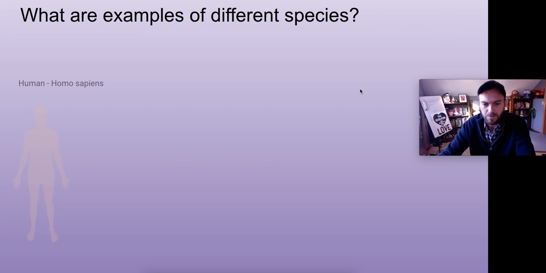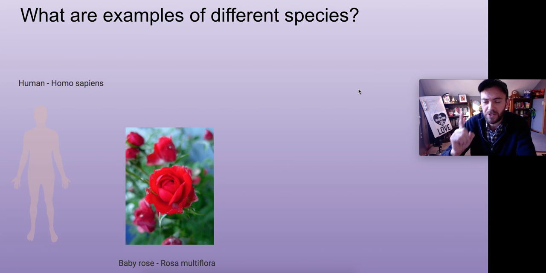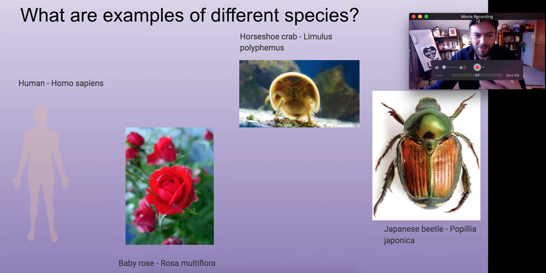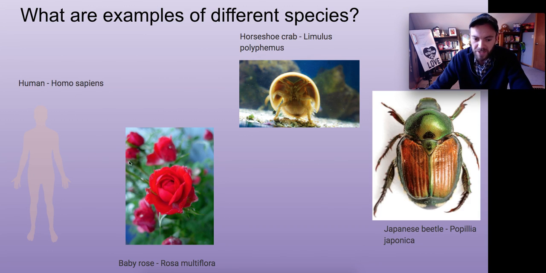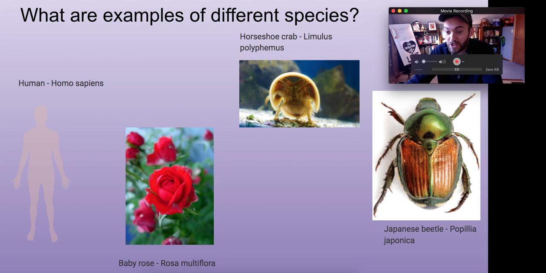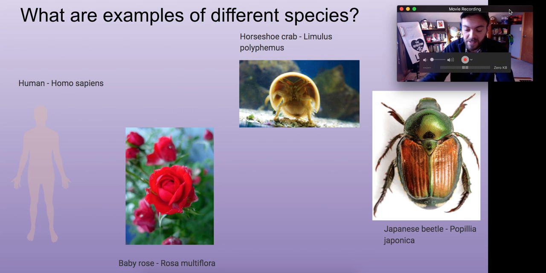So we looked at some examples of different classes, but you're going to be choosing one species that you want to do some research about. We're going to study animals primarily here, and here I've just collected a few cool species of animals, again to give you a sense of what different species are. So there's Homo sapiens, but there are different species of plants too, right? Like a multiflora rose, Rosa multiflora, or a horseshoe crab is a species of invertebrate actually, or a Japanese beetle is a species of an animal. These are different species, and this week you will be choosing a species that you want to research.